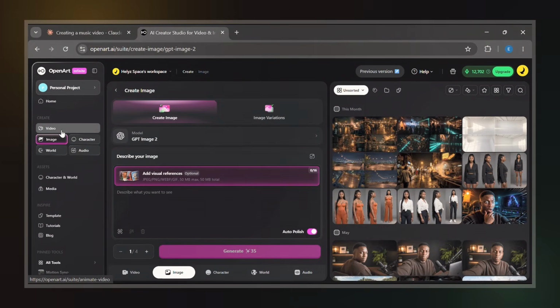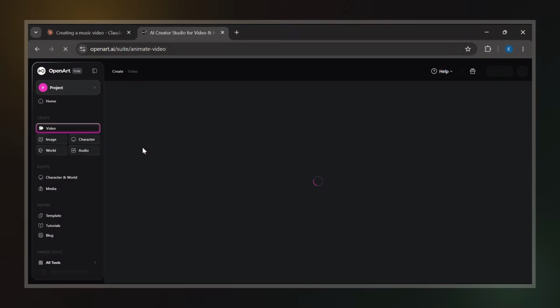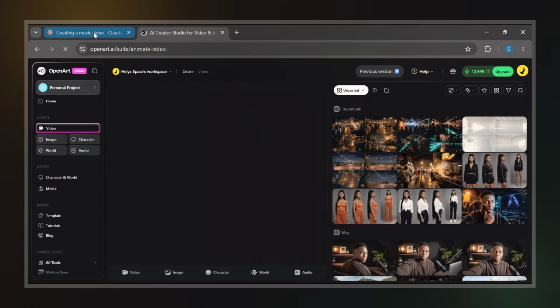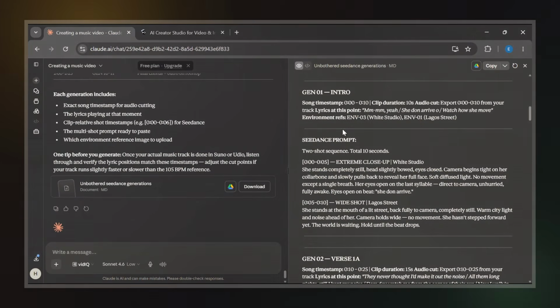For the video generation stage, I'm using OpenArt again. Inside OpenArt, switch over to the video section. Instead of creating a brand new character, I'll use the character images we already generated as references.